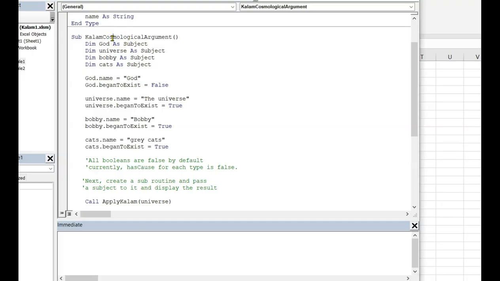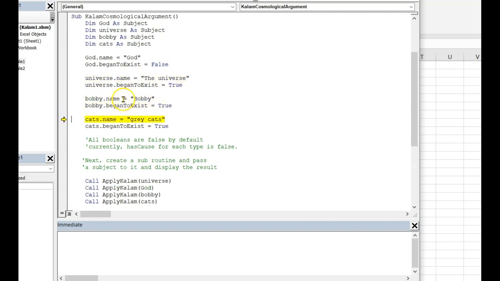So inside the Visual Basic editor, I will press F8 after clicking on the sub. And so here we are declaring the variable God, and we are assigning values to the name and BeganToExist Boolean, as well as for universe, Bobby, and cats. Okay.